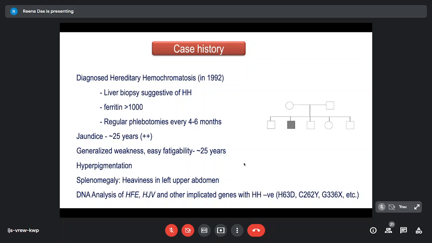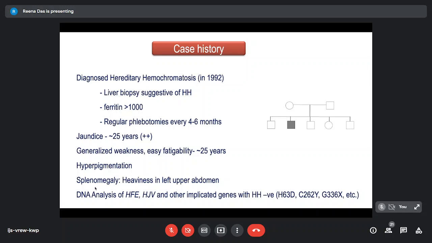The serum ferritin was high on multiple occasions, and the patient was on regular phlebotomies. Because there was jaundice for so many years, and the phlebotomies, there was generalized weakness. The patient was quite hyperpigmented, and there was splenomegaly.